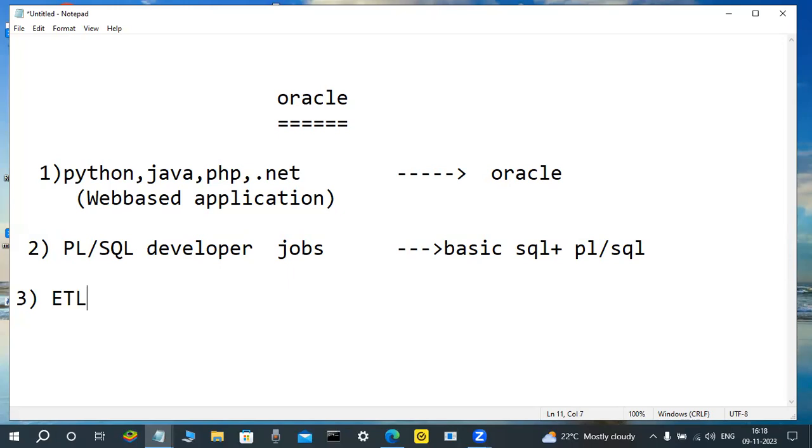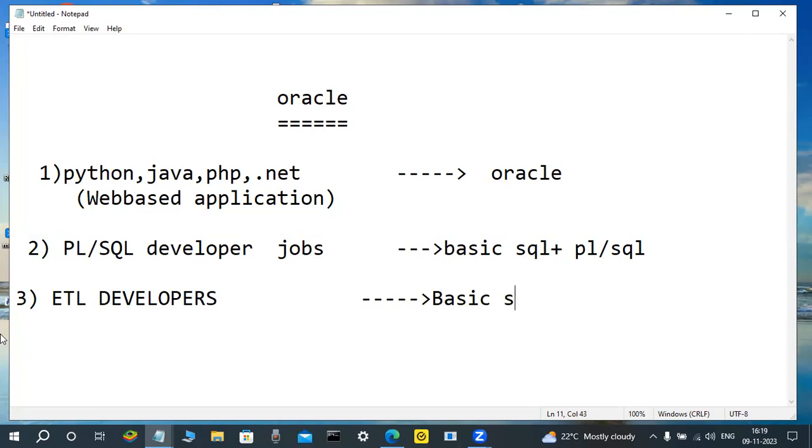Anybody have an idea? Some fellows are ETL programmers. They're applying for jobs. Extraction, transformation, loading, ETL programmers are there. ETL developers must be familiar with basic SQL, which is enough. PL/SQL knowledge is not required. That's why basic SQL language is enough.